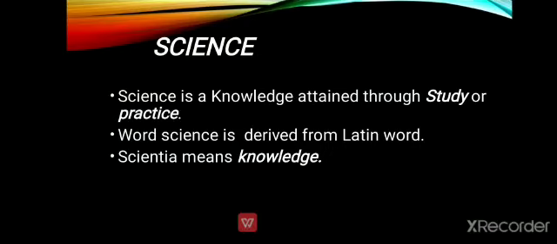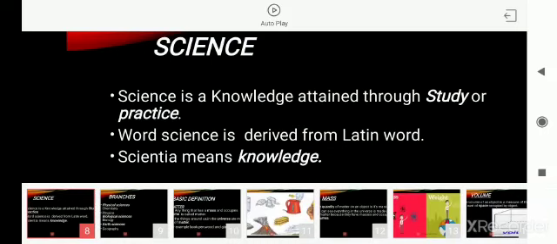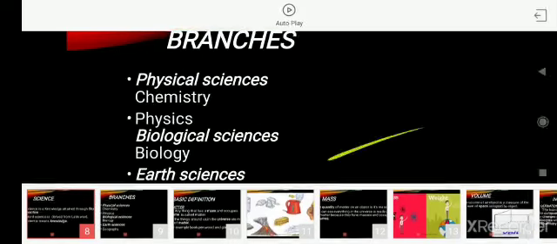So what is science? Science is the knowledge attained through study or practice. The knowledge which we obtain through studies and practice, or the knowledge which we obtain through observations and experiments, is known as science. The word science is derived from the Latin word scientia, which means knowledge. Now there are different branches of science. The branches which we study are physical sciences, biological sciences and the earth sciences.